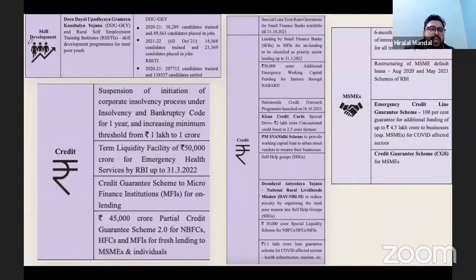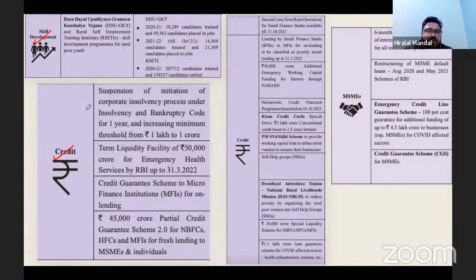In terms of skill development, it is not a new program, it was there already. Then comes the credit facility. When it comes to providing credit, here the government of India took a lot of steps, and especially the vulnerable sectors benefited from the credit.